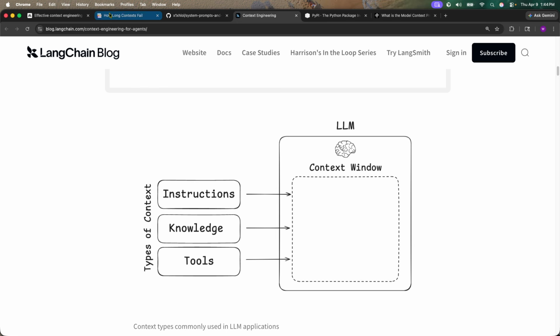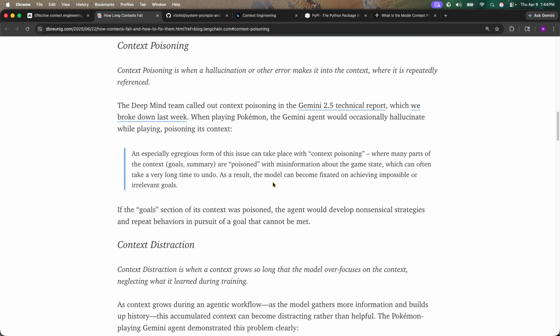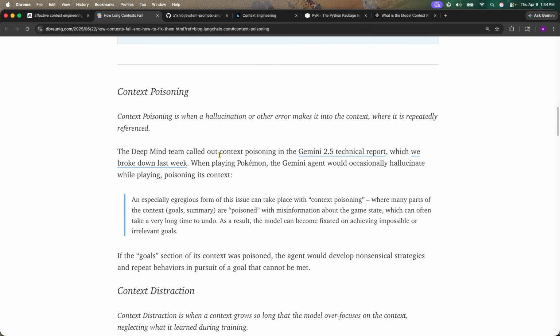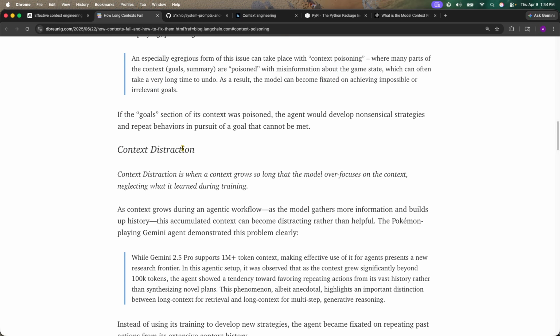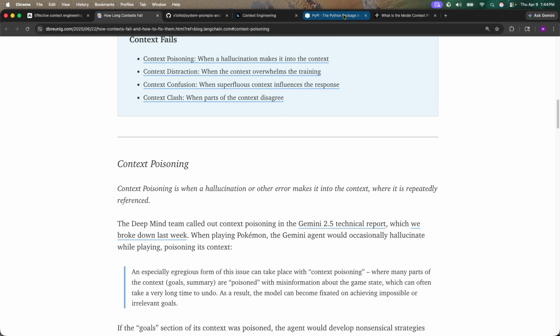Now, one thing that I've noticed that I was doing was context poisoning, right? And that's what a context extraction, right? So context poisoning is when hallucination or other errors make it into the context and it is repeatedly referenced. And context distraction is where the context grows so long that the model over focuses on the context and neglects what is learned during the training. Right. And these are the articles that I'll definitely post so y'all can have access to it here.